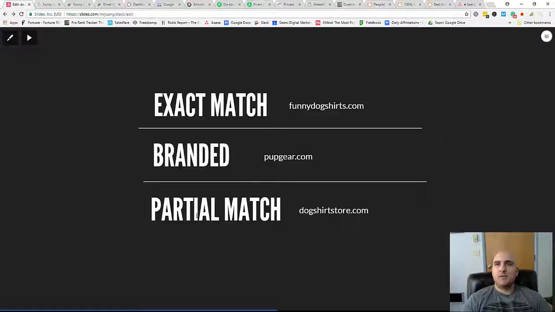Now, the final one here is the partial match domain. This is where you're going to have a variation of your keyword in here. So dog, shirt, store, right, as opposed to an exact, which would be funny dog t-shirt. So those are the three different types of domains.